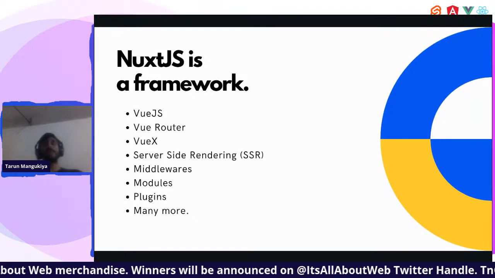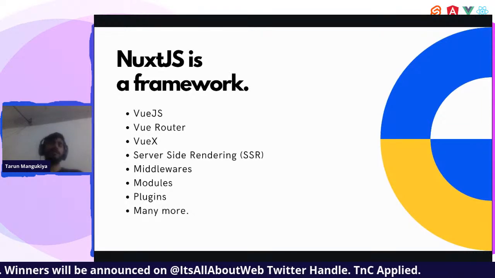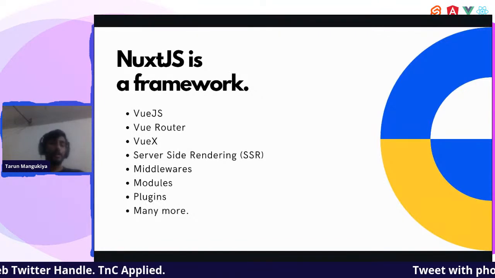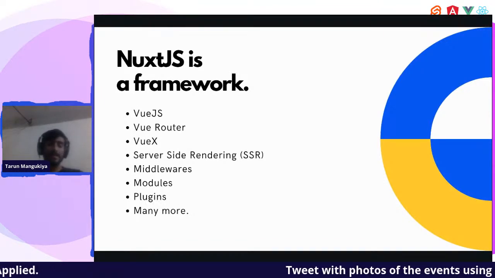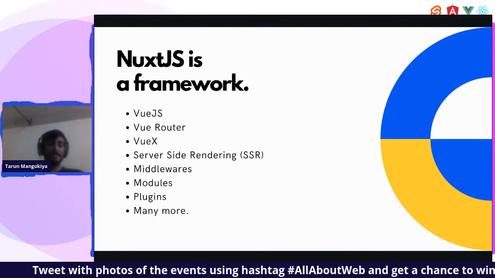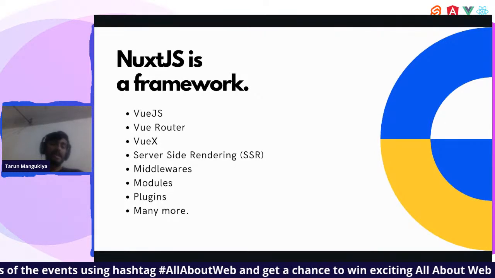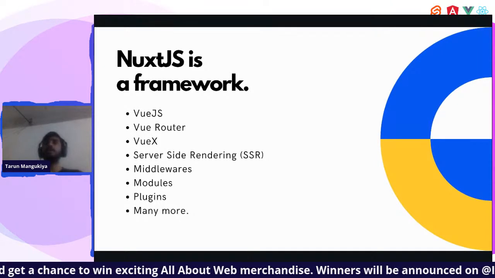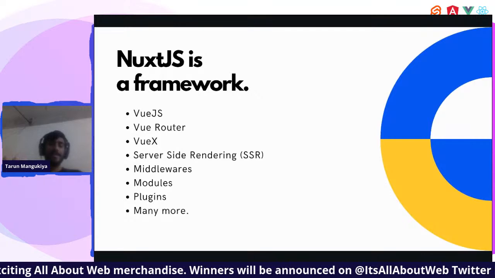There might be some routes which we want to protect, or we may want to do something when that route gets opened. Let's say we want to put in some analytics. That is inbuilt in Nuxt.js. And there are other things which are called Nuxt modules. Let's say you want to use the Axios or Fetch library.